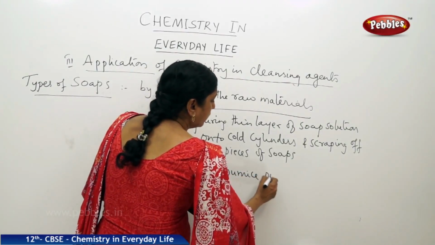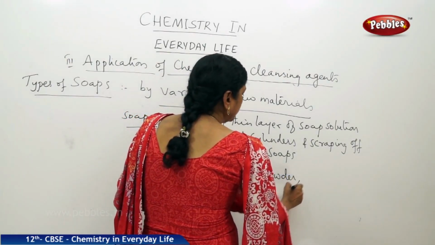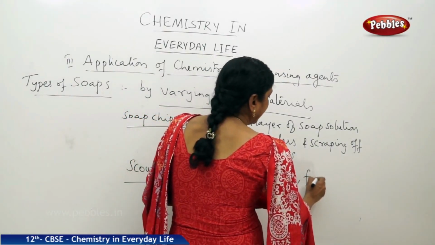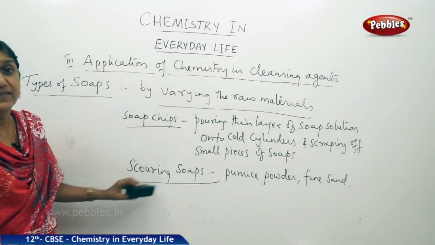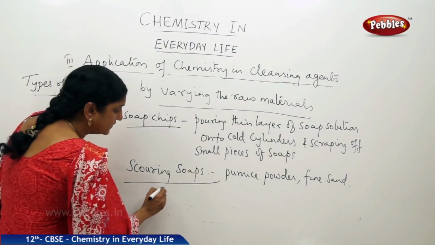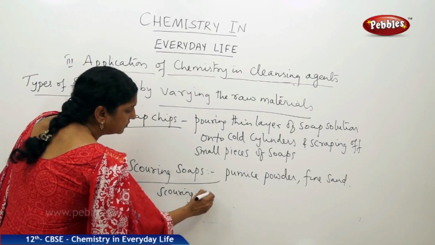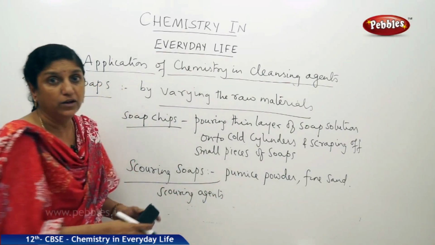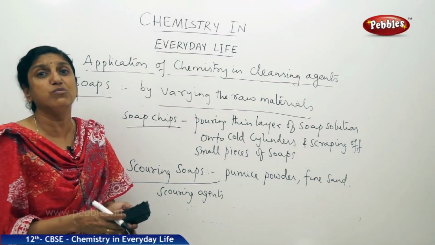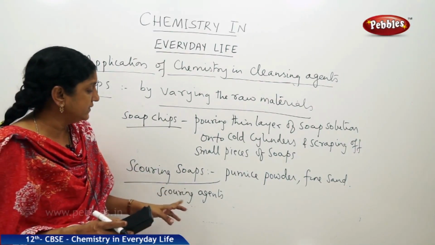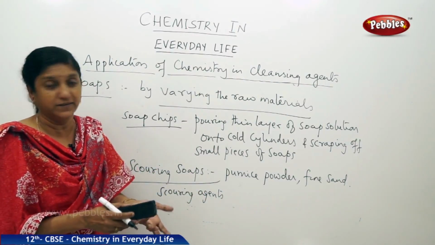So pumice powder is one of the abrasives used, or fine sand is present in the scarring soaps, and these are called the scarring agents. What is the meaning of scarring agents? Rough surfaces they are. So when scrubbed against a rough surface, the dirt can be removed easily. That is why these scarring agents are very useful when present in soap powders.